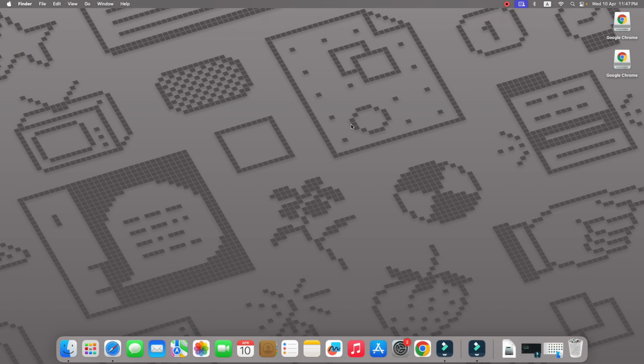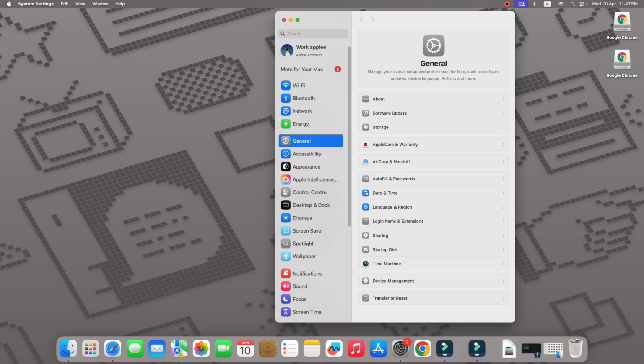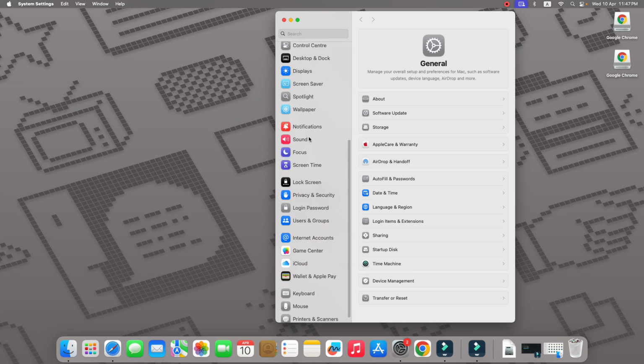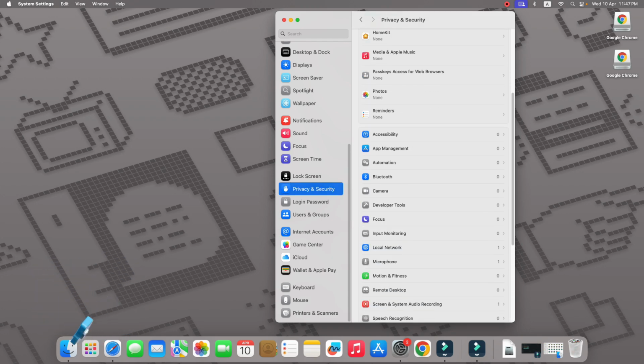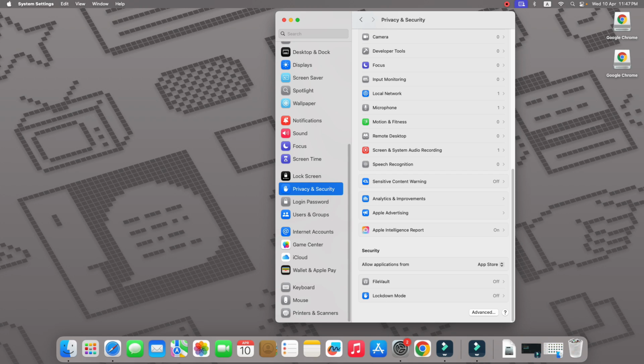If it doesn't fix your problem, then open system settings. In system settings, scroll down and click on privacy and security. Now scroll down and click on allow applications from App Store. If you can select App Store and non-developers, then select only App Store.